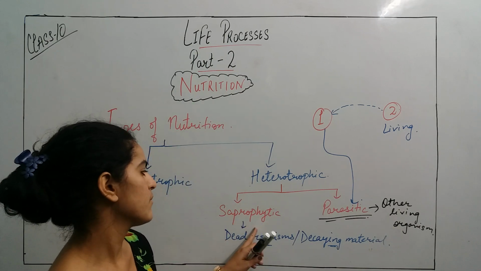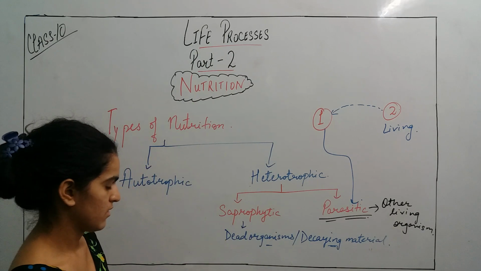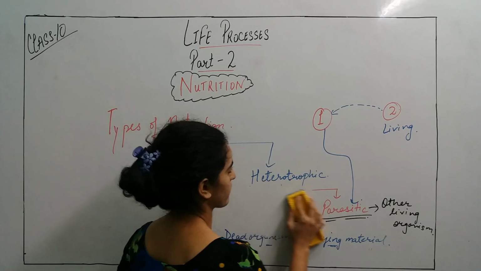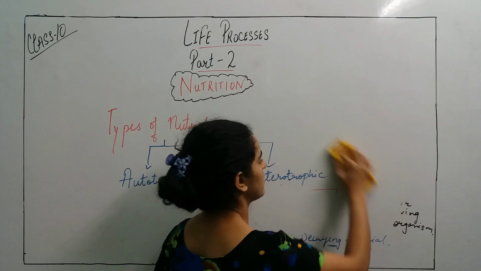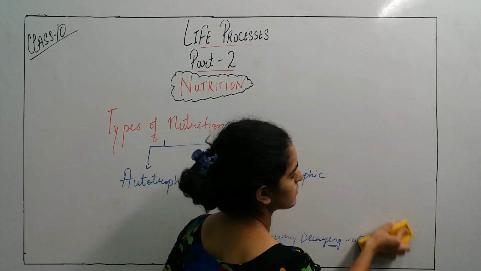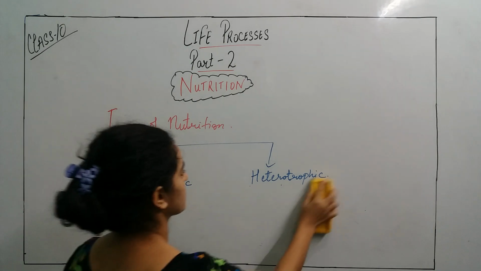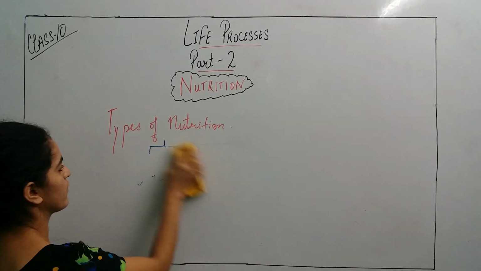Now let's do the saprophytic mode of nutrition.